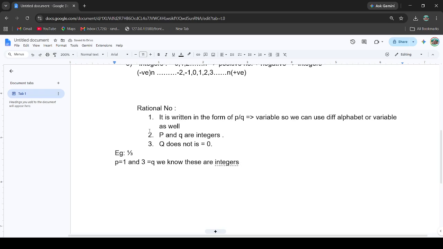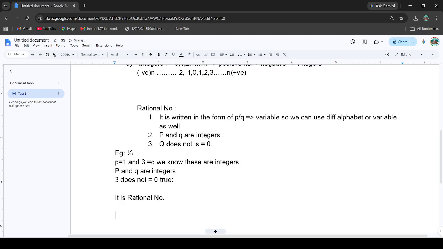So the second condition is satisfied, p and q are integers. And the third condition, that 3 is not equal to 0, is also satisfied, right? So we can say that it is a rational number.